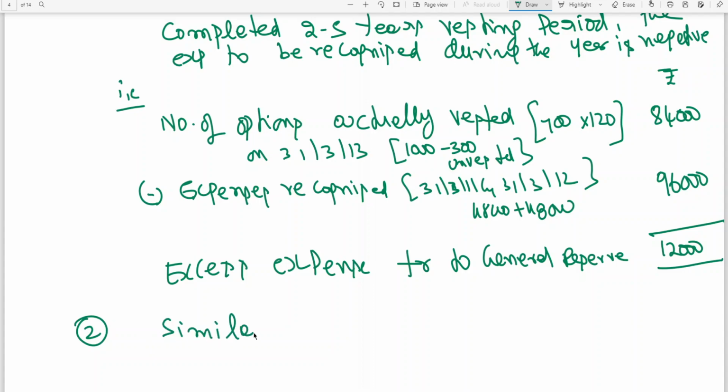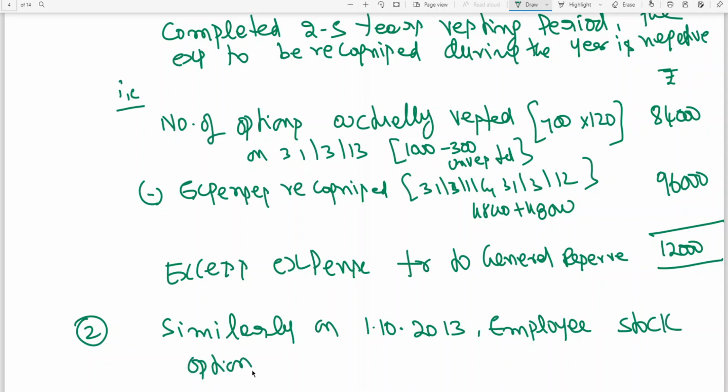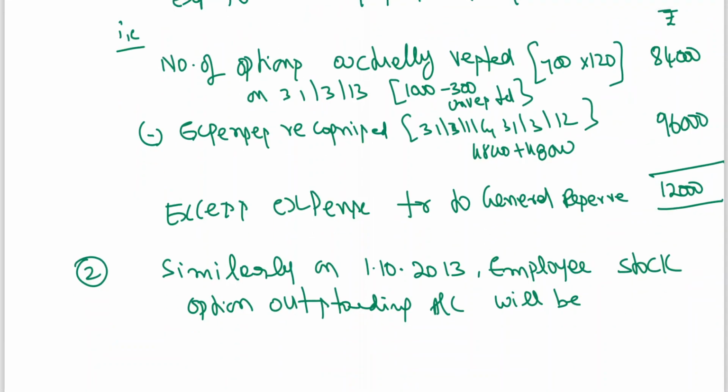Similarly, on 1st October 2013, employee stock option outstanding account will be how? See, number of options actually vested.